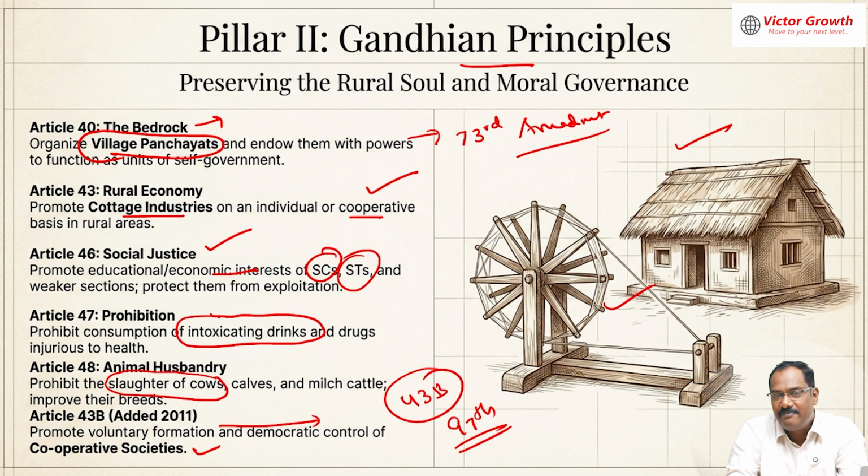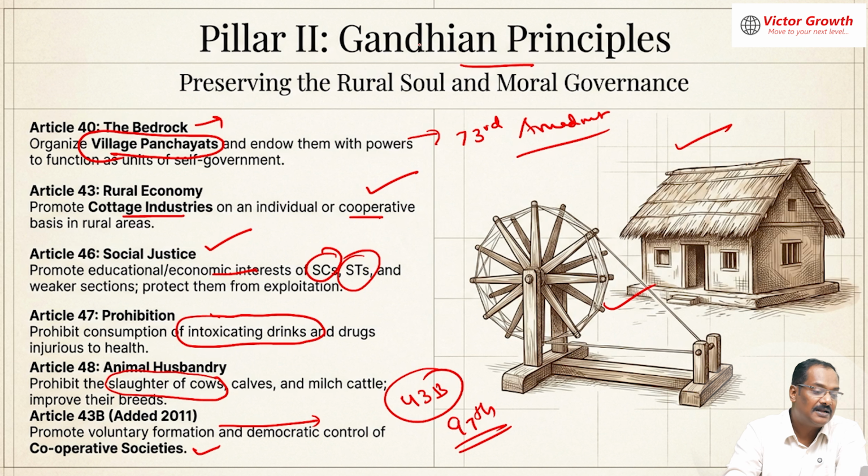Then the landmark amendments like the 42nd and 44th. Then you have the 52nd, and the 61st is also good, which reduced the voting age from 21 to 18. Then the 73rd and 74th Amendments. All of that you can learn.